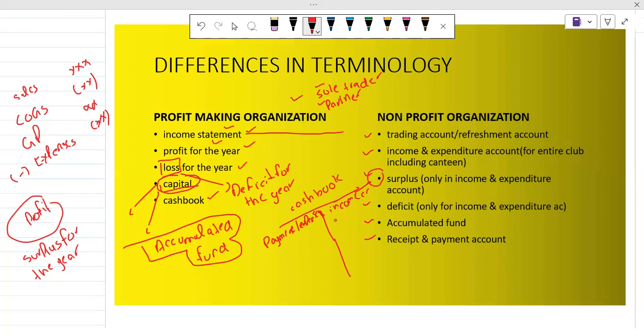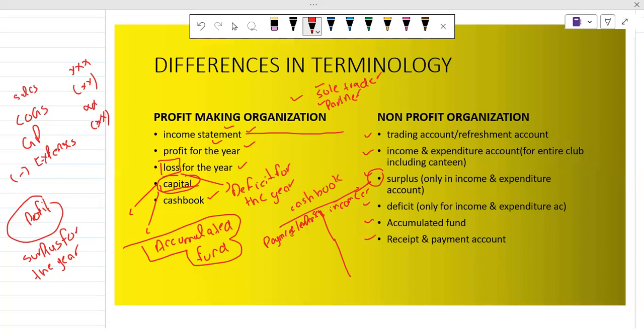Like if we are getting cash from our cash sales, or from the selling of any non-current asset. So all types of cash which we are receiving in a particular year, we add into our cash book on the credit side.